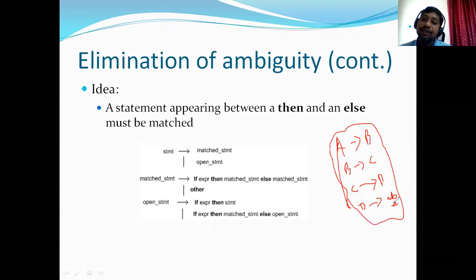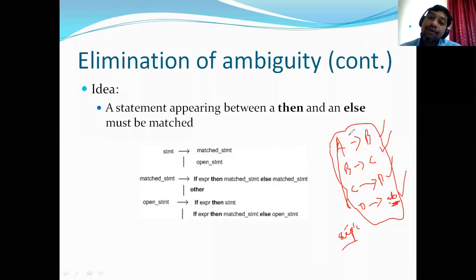But for deriving ab, you have to apply all these production rules, which are said to be unit production rules. A to B first you need to apply, then B should be expanded with C, then C with D, then D with ab, so that we get the right match. The main problem here is that we need to apply more derivation steps, so obviously it will take more time.